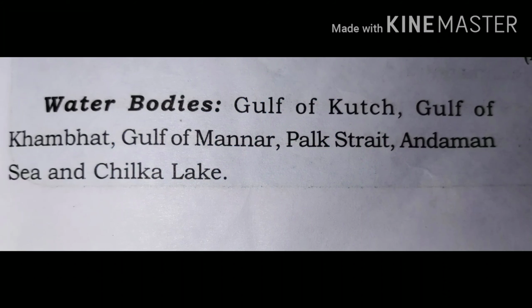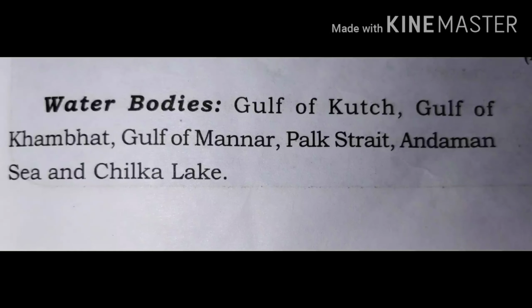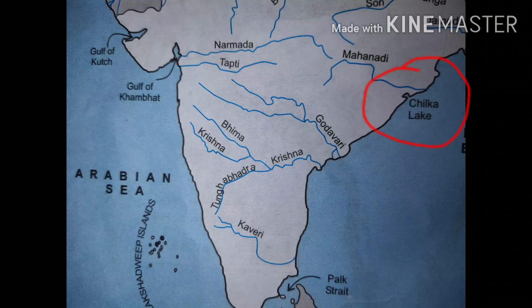Now we'll turn to the water bodies. There are a few important water bodies. The first one is Chilka Lake. It is the largest saltwater lake in India, and it is present over here. You can easily see this section of India's map, and here you can locate Chilka Lake.